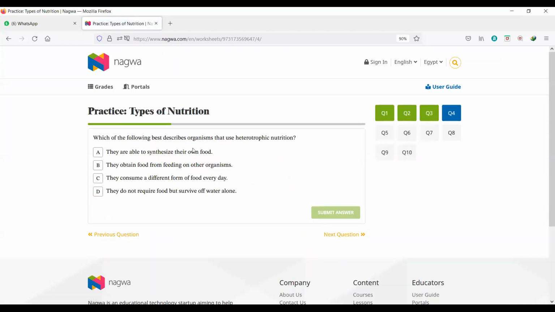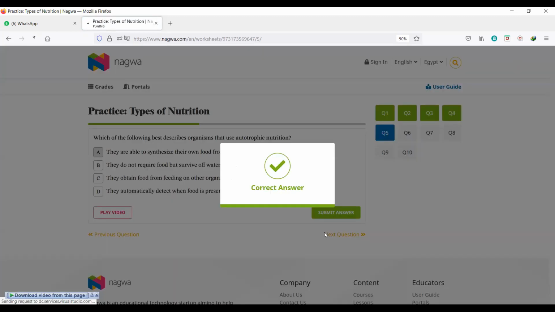Which of the following best describes organisms that use heterotrophic nutrition? Are they able to synthesize their own food? No. They obtain food from feeding on other organisms. Yes. Which best describes organisms that use autotrophic nutrition? They are able to synthesize their own food from simple inorganic materials. Correct, so that would be my answer.